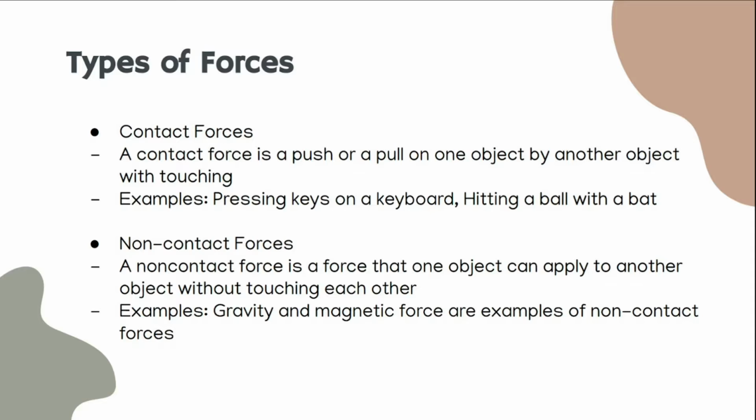A force that can be seen in nature would be plates or rock slabs that make up Earth's crust applying forces against each other. Over long periods of time, these forces can be strong enough to form mountain ranges. Furthermore, a force that one object can apply to another object without touching is called a non-contact force. Some examples of non-contact forces would be gravity, magnetic force, and electric forces.